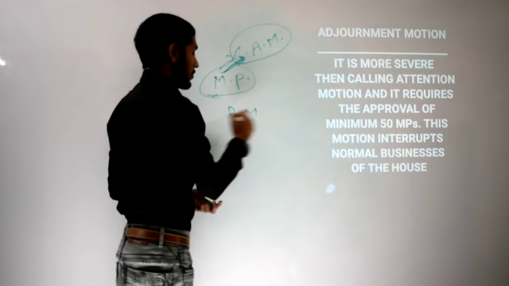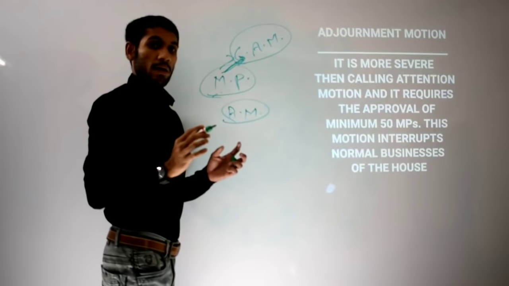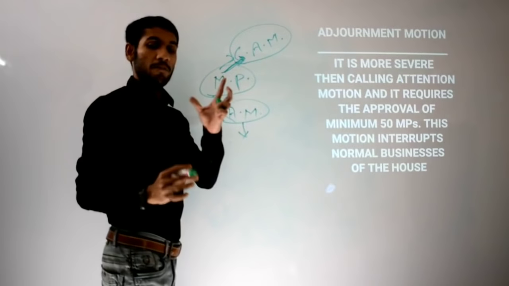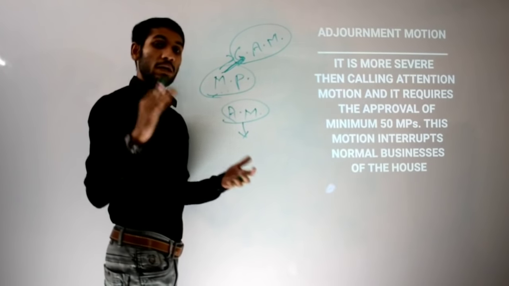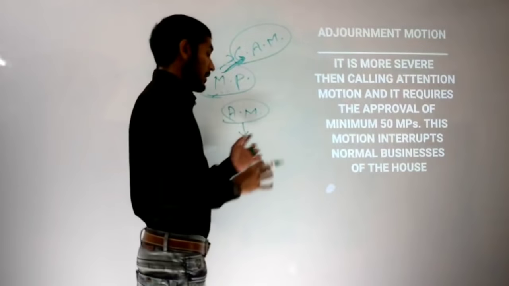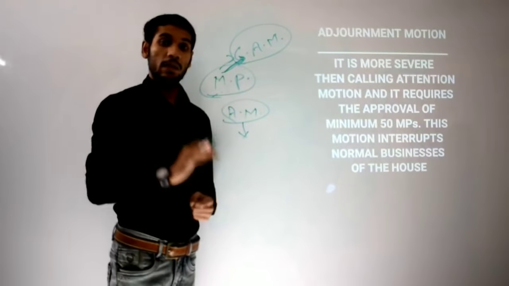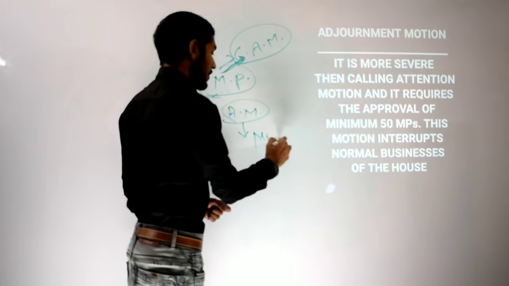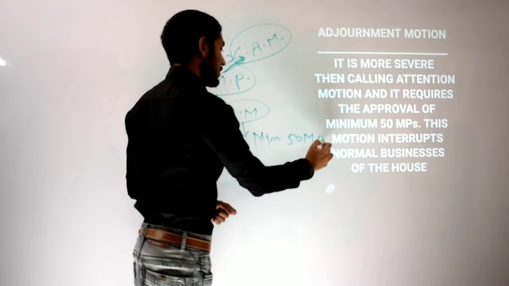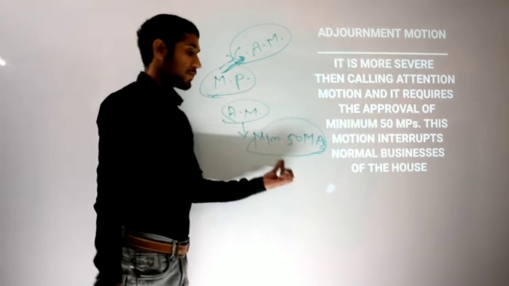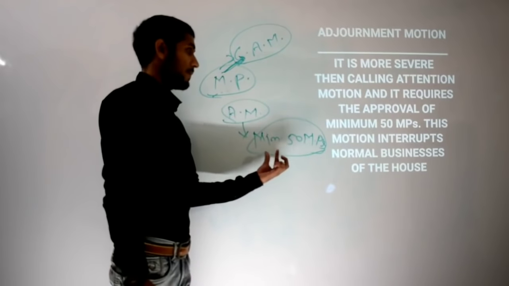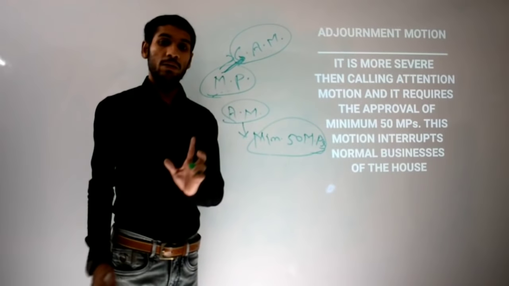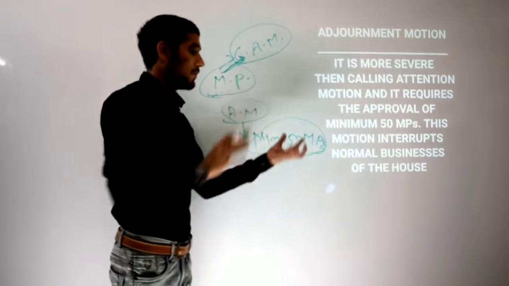But unlike that, for an adjournment motion, if any single MP, 2 MPs, 3 MPs, even 10 or 20 MPs together want to put an adjournment motion in the house, it is not possible. There is no possibility at all. A minimum of 50 MPs' support is necessary to take the initiative of an adjournment motion. This is so important. Minimum 50 members of Parliament, and it is only for Lok Sabha.